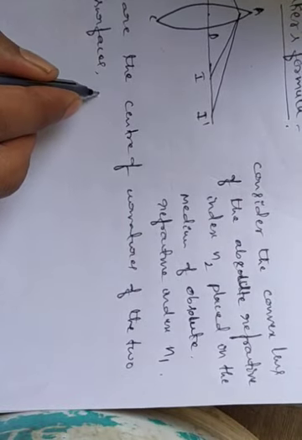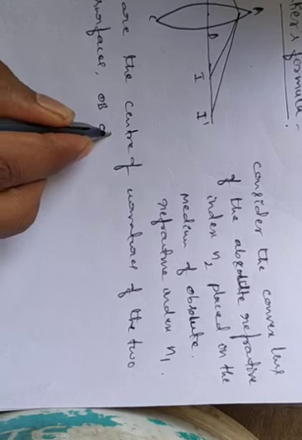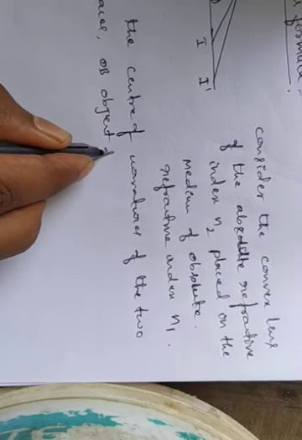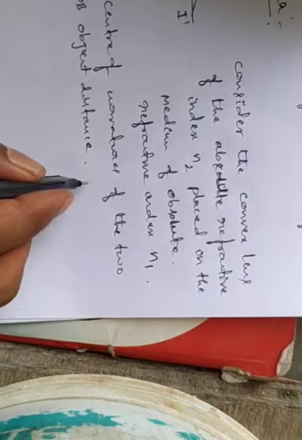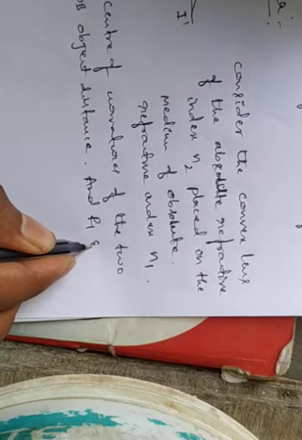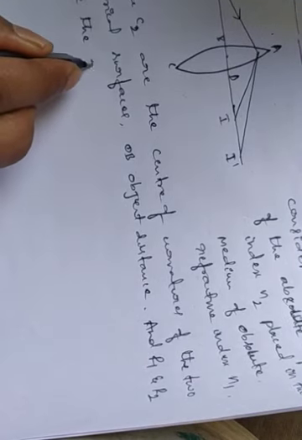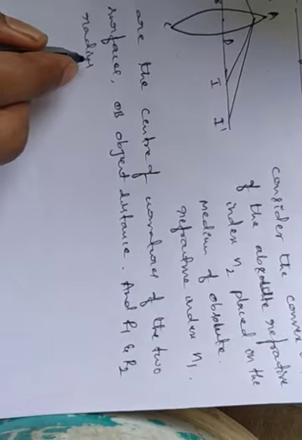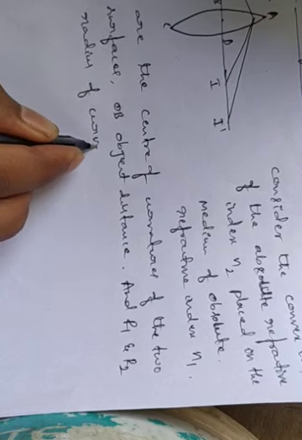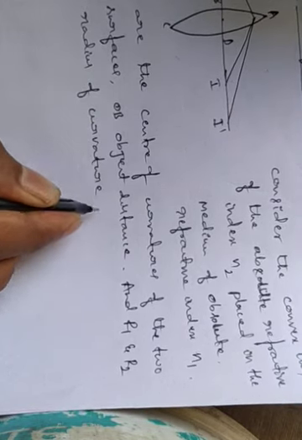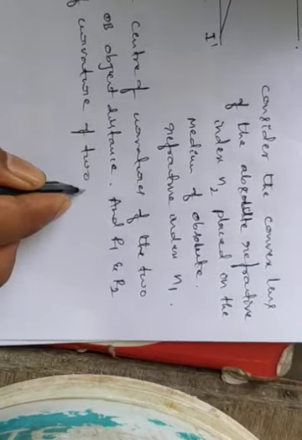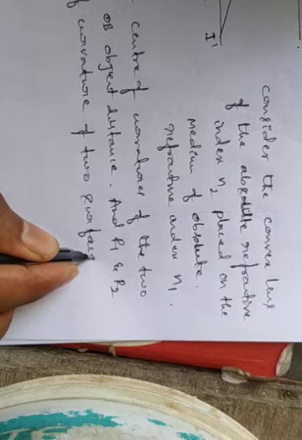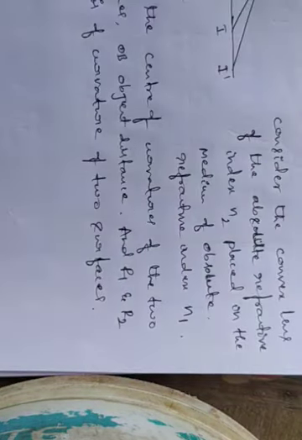Here OB is the object distance, and R1 and R2 are the radii of curvature of the two surfaces. Radii, because there is more than one, so radii of curvature of the two surfaces.